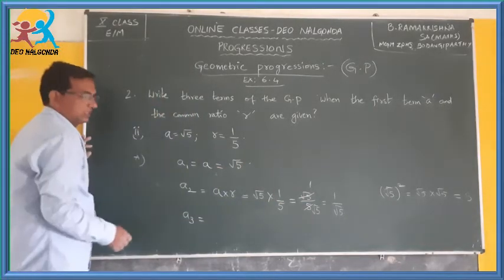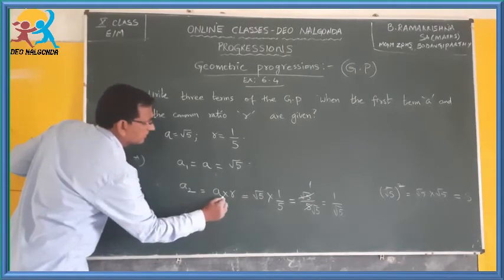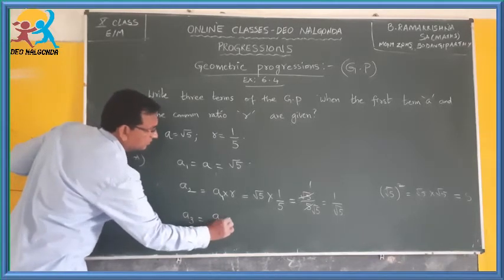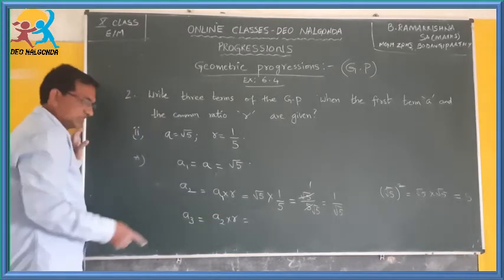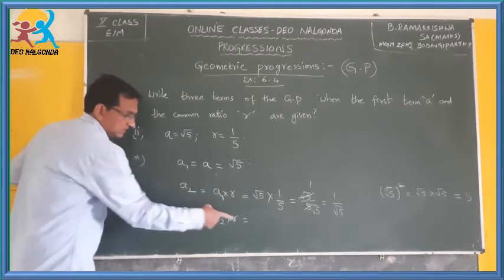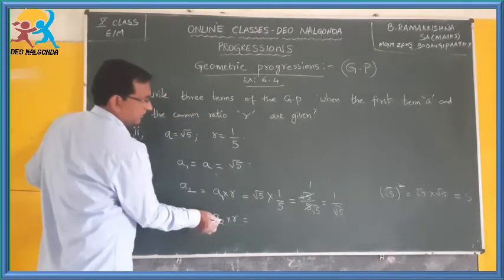Okay, A3 is nothing but A2 into R. If you write like that, it will be clear. The previous term of A3 is A2 and you have to multiply that with the common ratio R, then you will get the third term. What is A2?